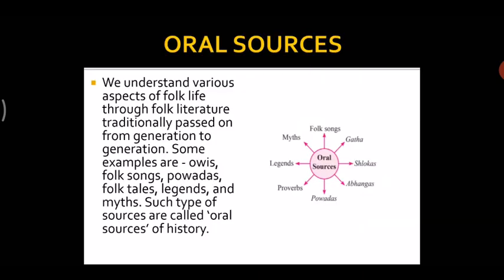Now, what are oral sources? Oral sources are those which are spoken or told and are passed from one generation to another. Now, we understand various aspects of folk life through folk literature, traditionally passed on from generation to generation. Some examples are OVs, folk songs, povadas, folk tales, legends, and myths. Such types of sources are called oral sources of history.